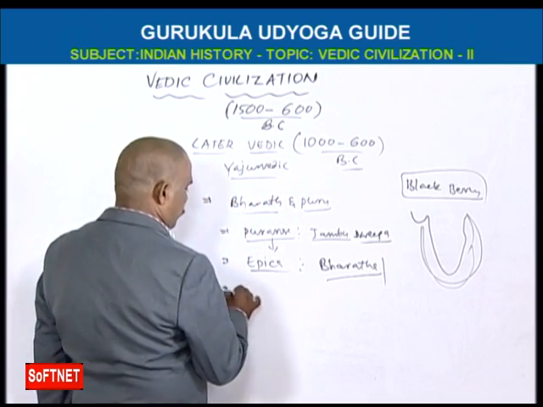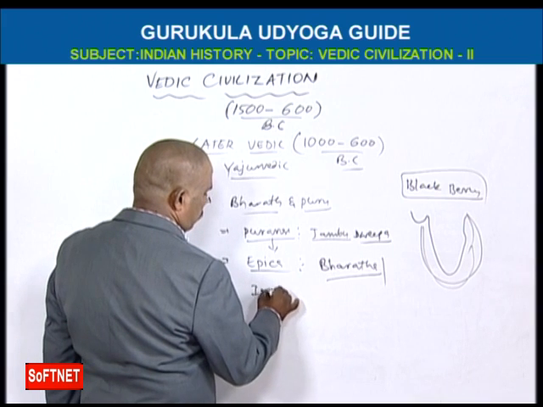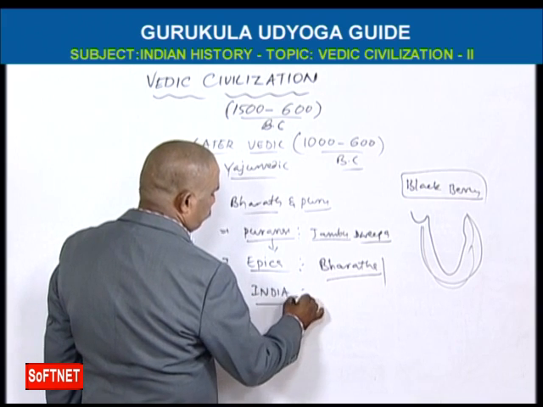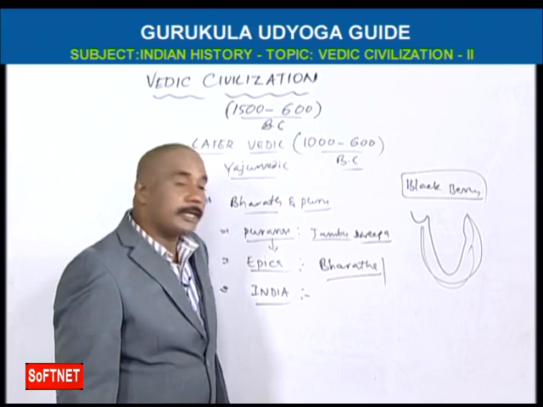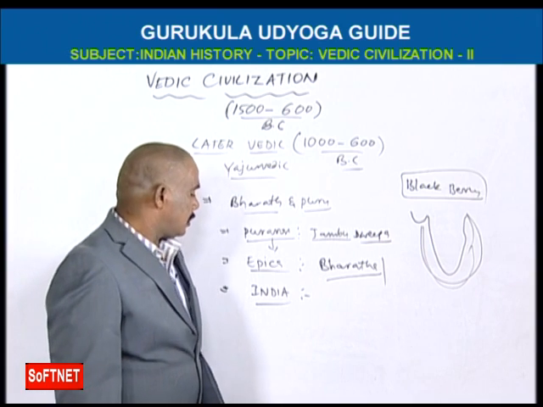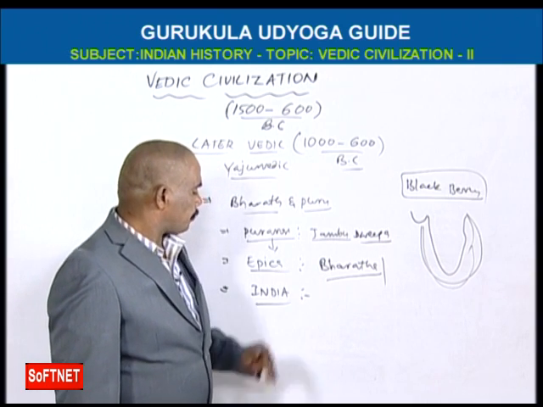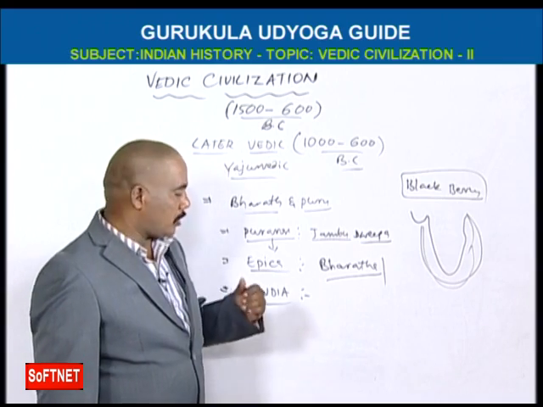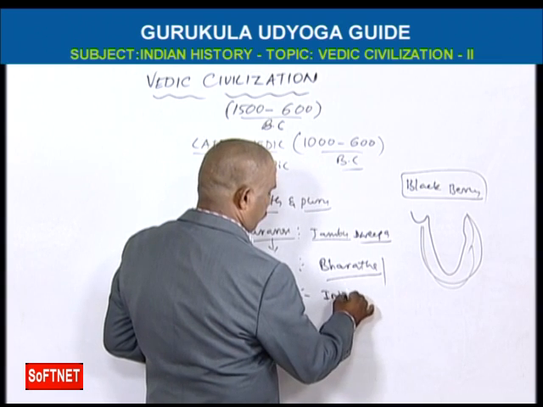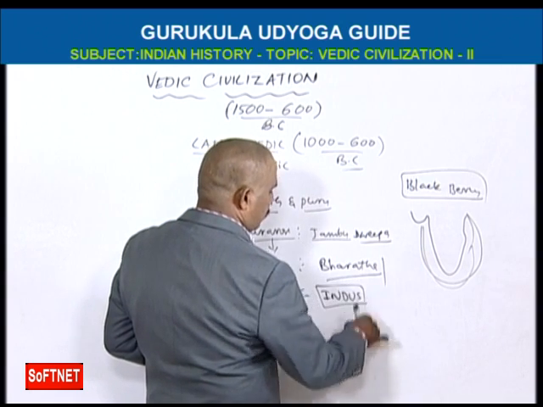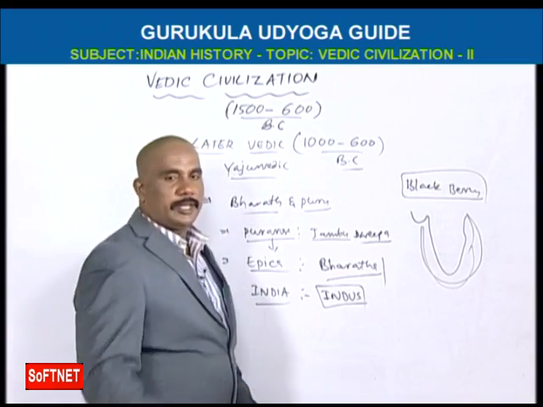And one more name, India. This name was given by the Greeks. How did it get the name? On the name of the Indus River. The Indus River flows across India.